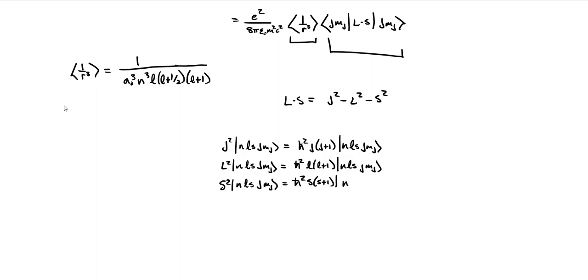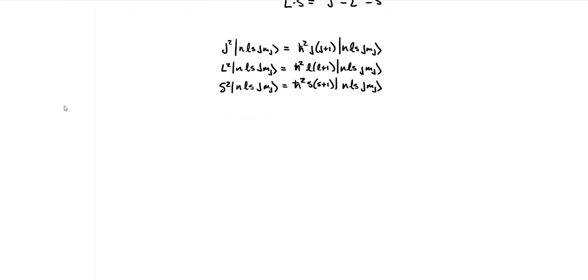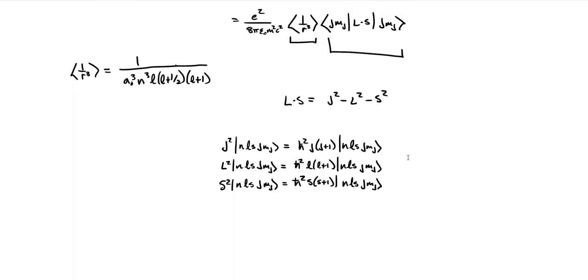If you think way back to when we first started discussing generalized angular momentum operators, the squared operators had this eigenvalue equation, which defined the quantum numbers for whatever type of angular momentum we were looking at.